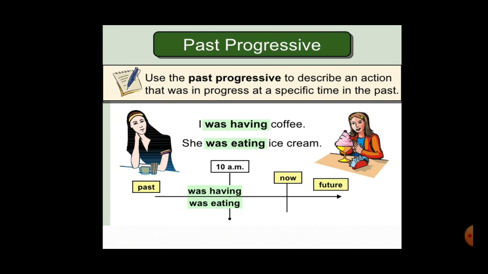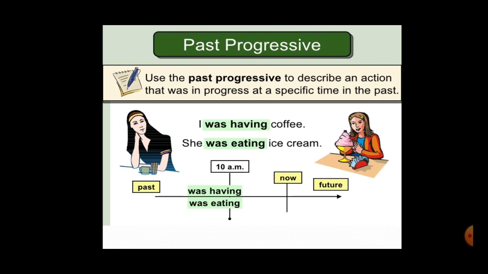Okay. Past continuous tense is also known as past progressive tense, and it is used to describe an action that was in progress at a specific time in the past. Now what do you mean by that? Let's look at both the examples to understand it.